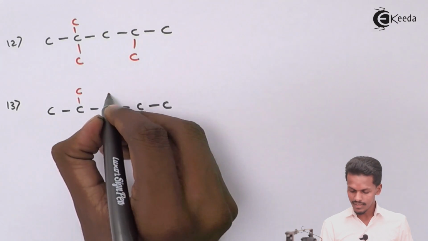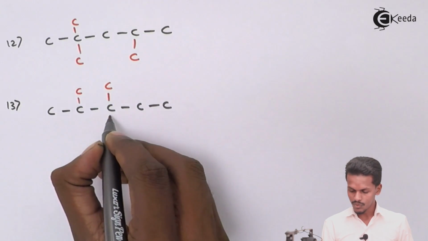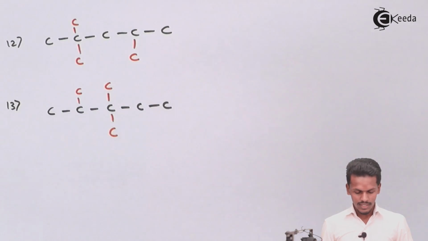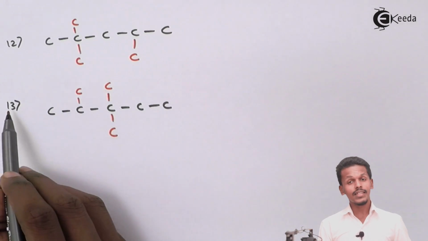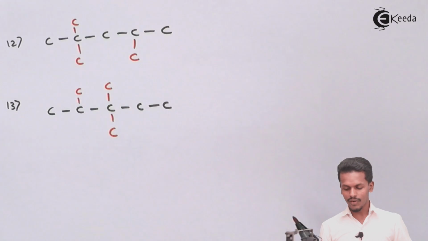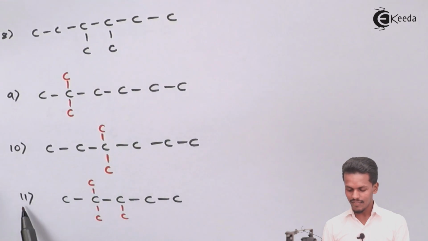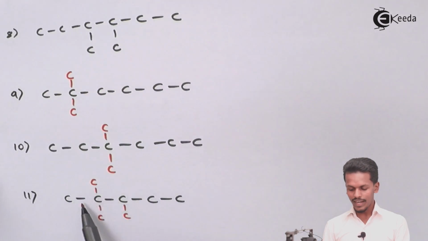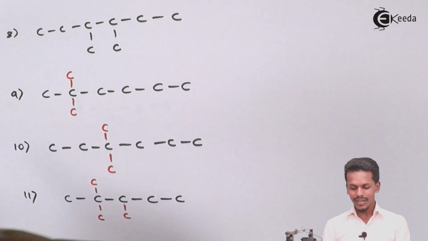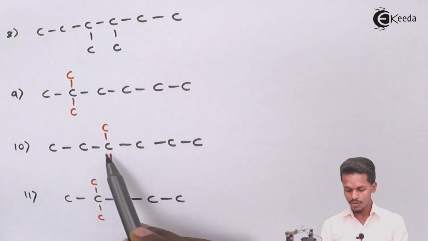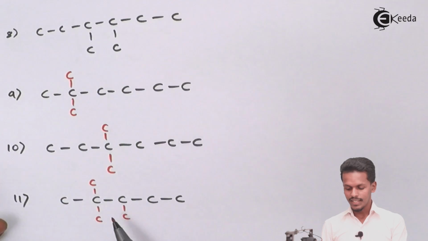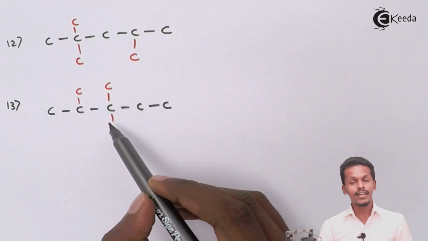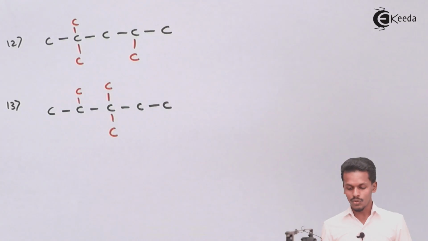So let us make this, suppose, neo. As you could see, this is the 13th isomer that we have drawn, and this is what the 11th isomer has. Even here we could find a neo one, and from the 9th we have also got a neo. Here also we have got neos. So here we have the middle carbon atom to be the neo carbon atom.